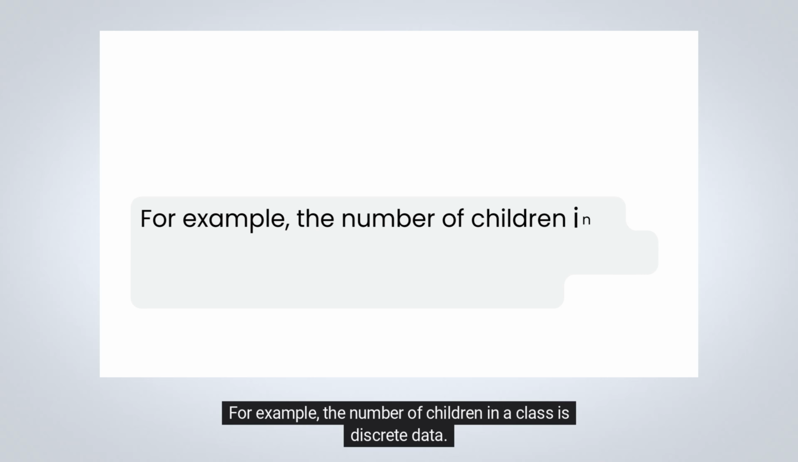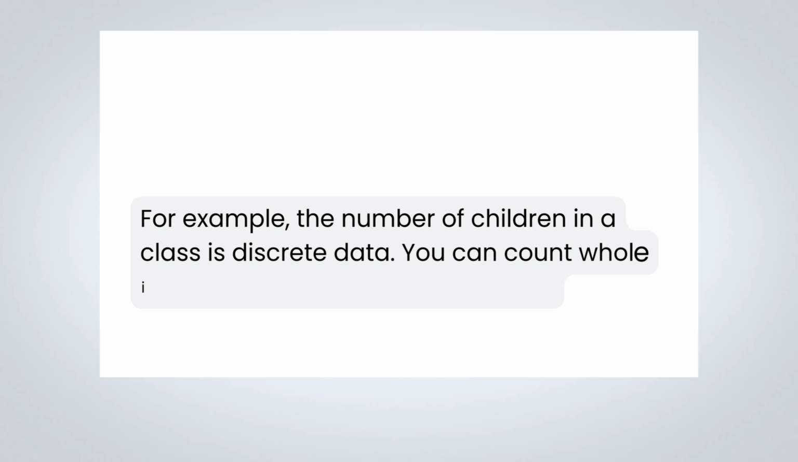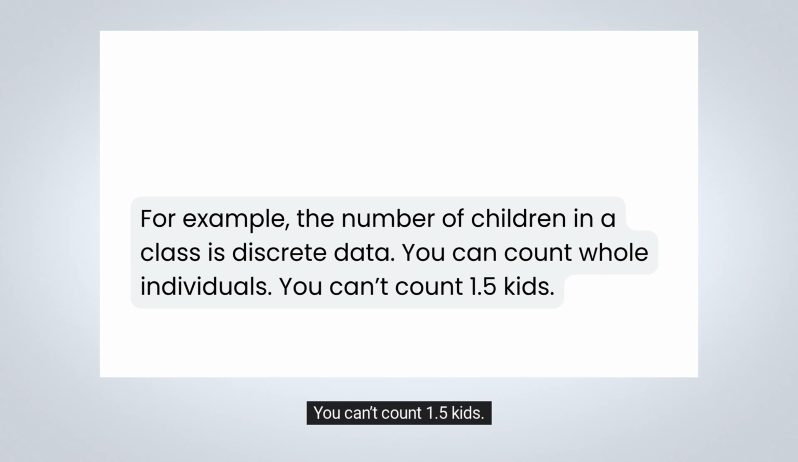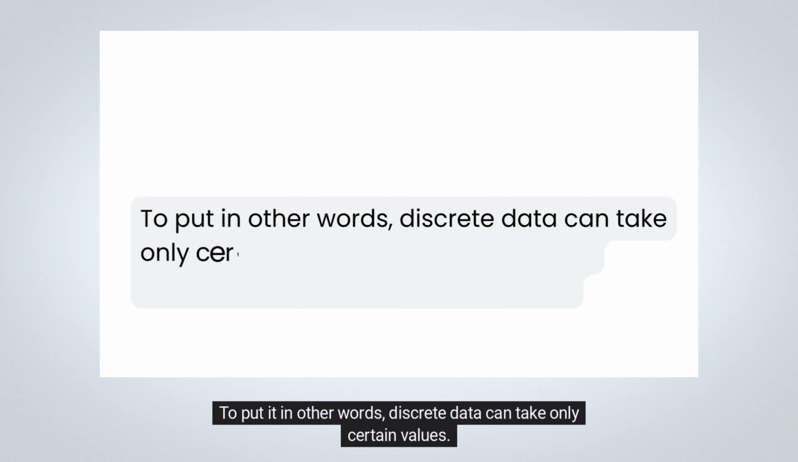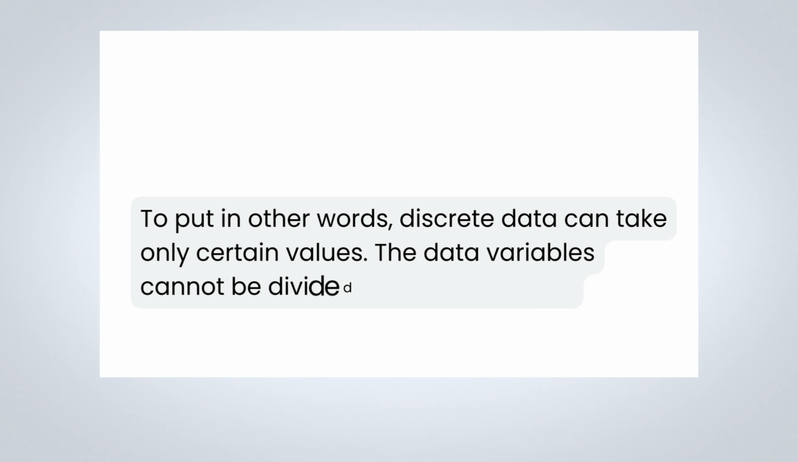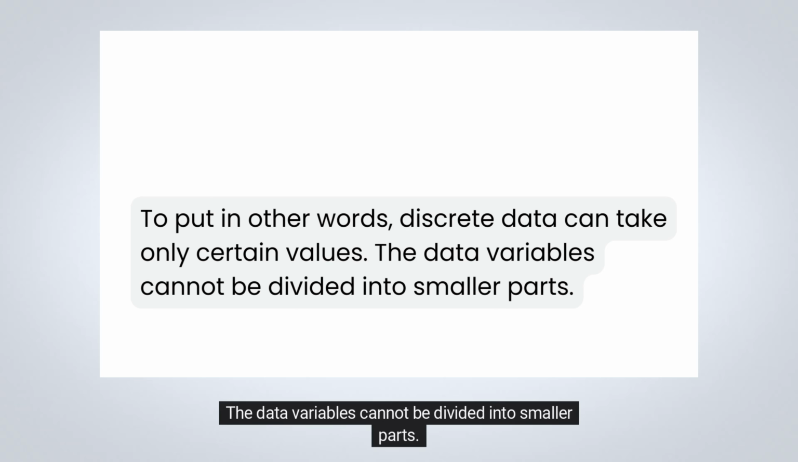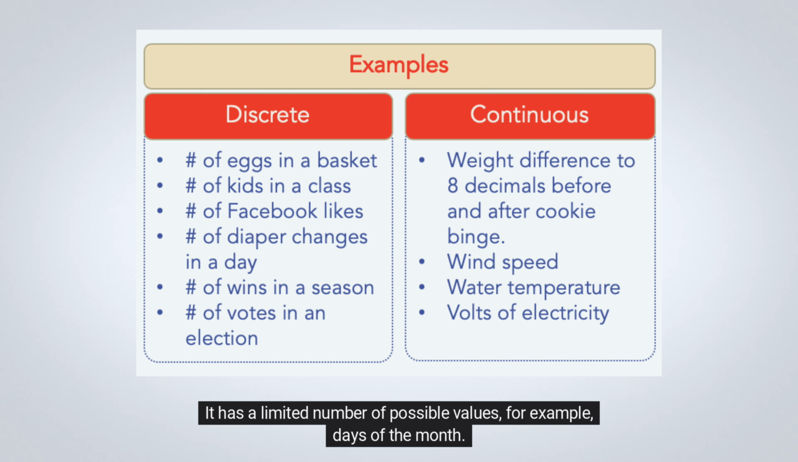For example, the number of children in a class is discrete data. You can count whole individuals. You can't count 1.5 kids. To put it in other words, discrete data can take only certain values. The data variables cannot be divided into smaller parts. It has a limited number of possible values, for example, days of the month.